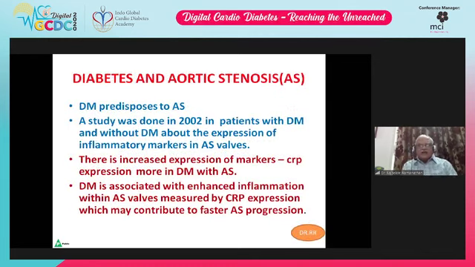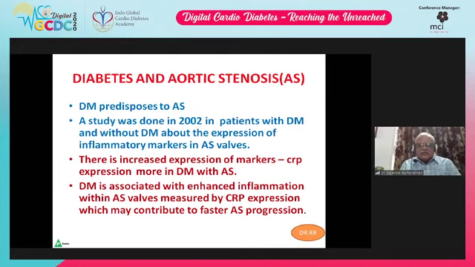Diabetes mellitus predisposes to aortic stenosis. A study was done way back in 2002 in patients with and without diabetes mellitus about the expression of inflammatory markers in aortic stenotic valves. There is an increased expression of markers like C-reactive protein, now gaining momentum even in COVID-19.